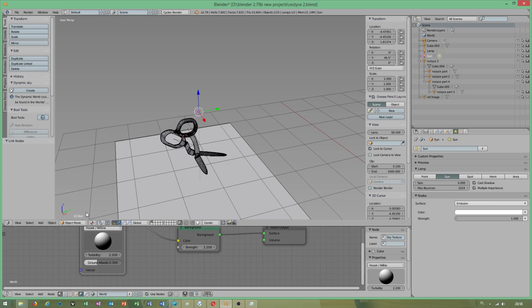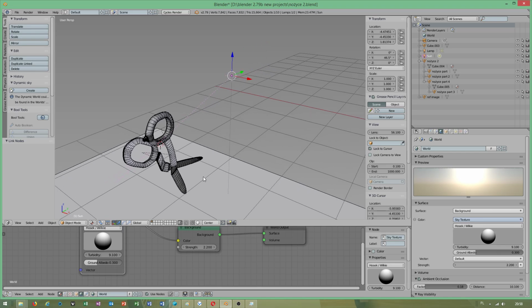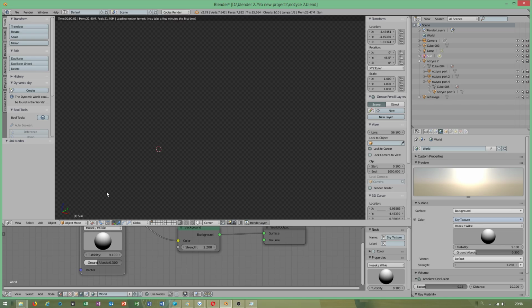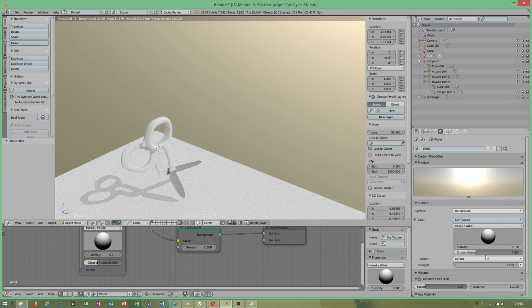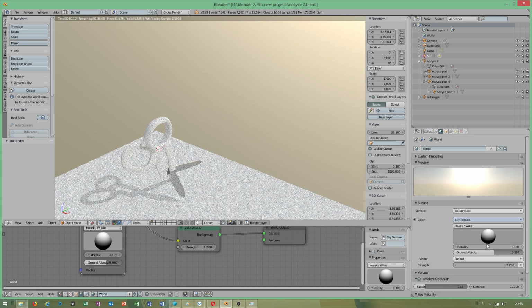Another thing, you can rotate this globe. I did, and also turbidity. You can change it so you will have a nice sun effect, like in the afternoon. Turbidity, ground albedo. It's quite interesting as well.